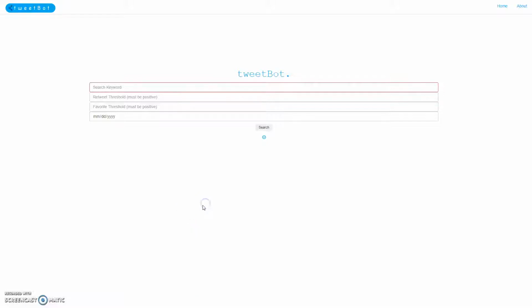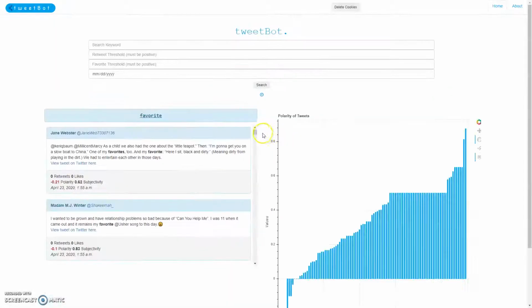This is TweetBot. It is a service similar to Google where it will take a search keyword or a term and return some interesting data, but instead of from anywhere on the internet, it's just from Twitter. So we'll type in the word "favorite" here and give a quick search, and it will go to Twitter and query Twitter for around 100 tweets, and we'll get some interesting data.